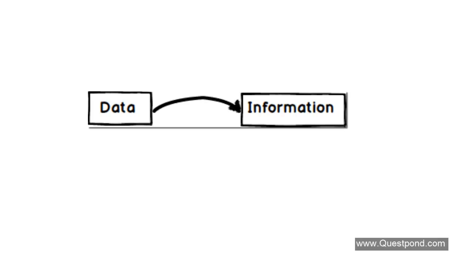Now, before we move ahead, let us try to understand this word BI. Let us try to understand the definition of business intelligence. Business intelligence, or BI, is a process of converting data into information. So again I repeat, BI is nothing but converting your data into information. If you look at the English vocabulary of both of these things, data and information, they look very much similar, but they are very much different.